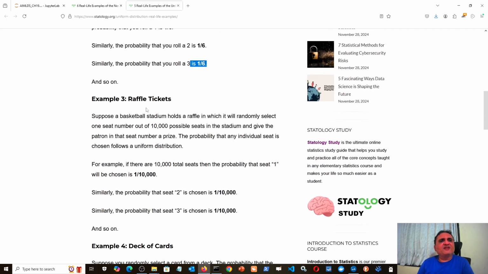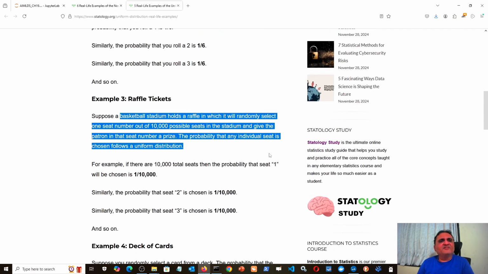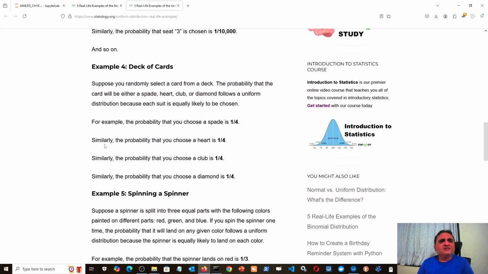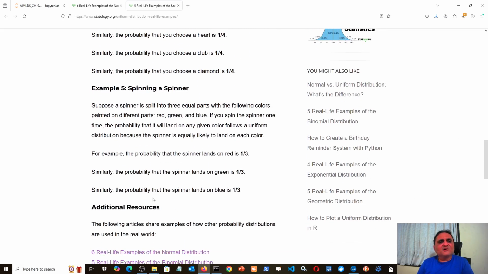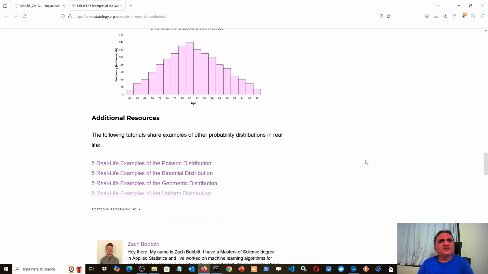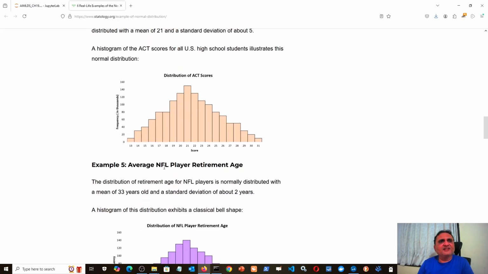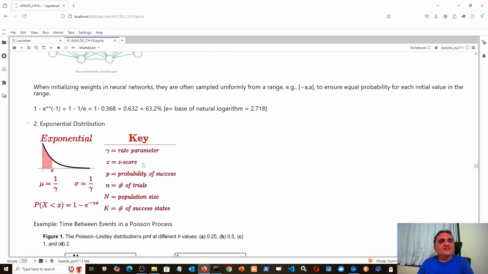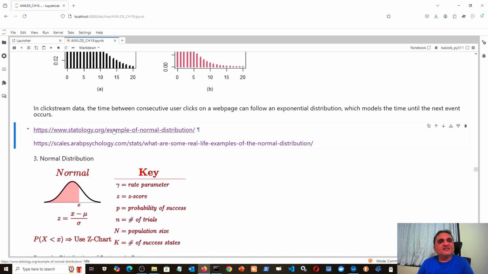Then raffle tickets. That is a term related with basketball and stadium and persons who are allocated a particular seat. So you will read that. I'm not discussing all these examples, but in short, you can find several real life examples of uniform distributions also, just like you found several real life examples of normal distributions. Please visit these two sites here, because these are very, very important.